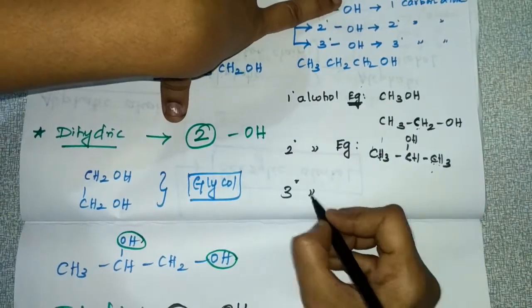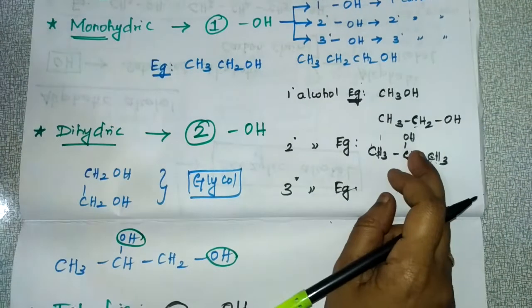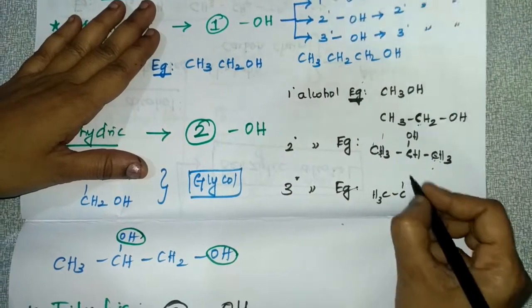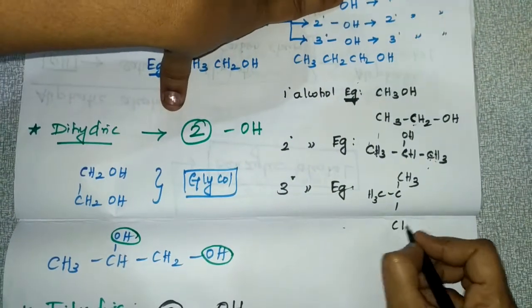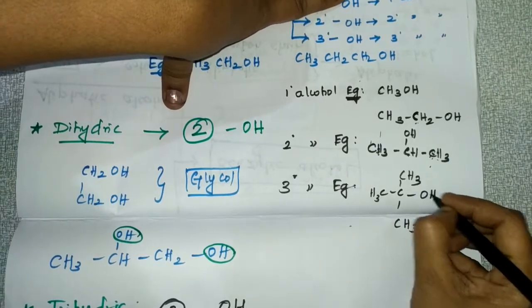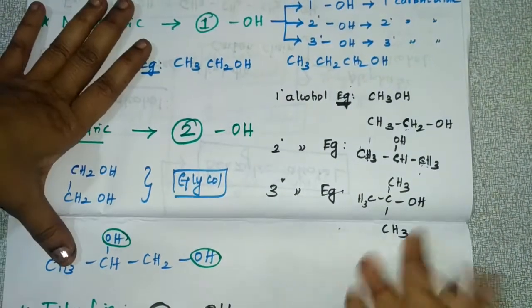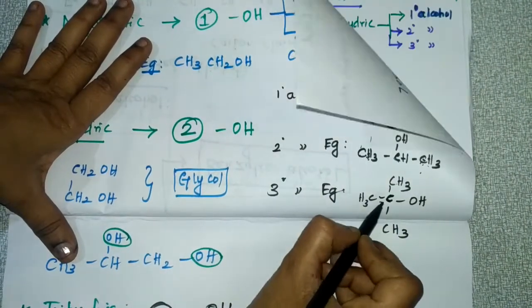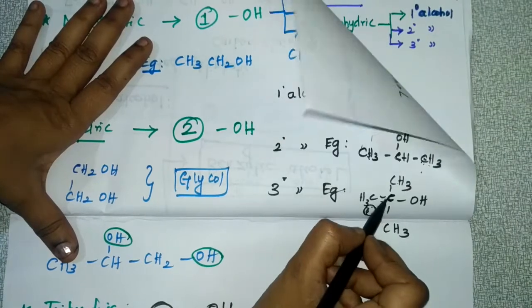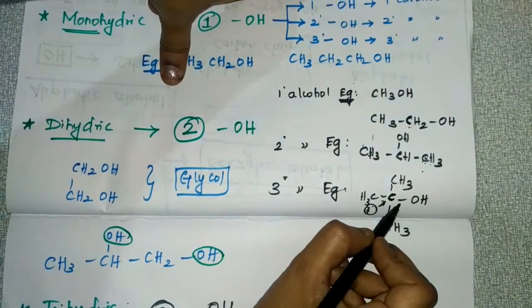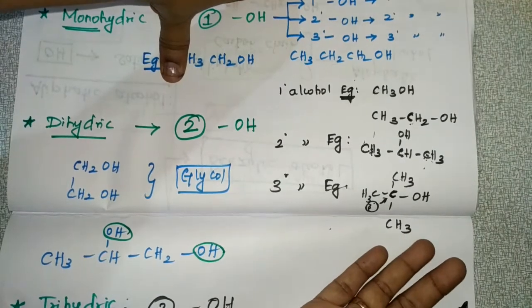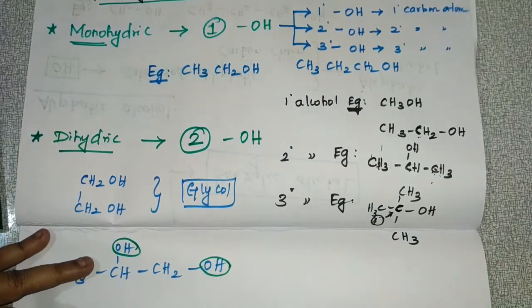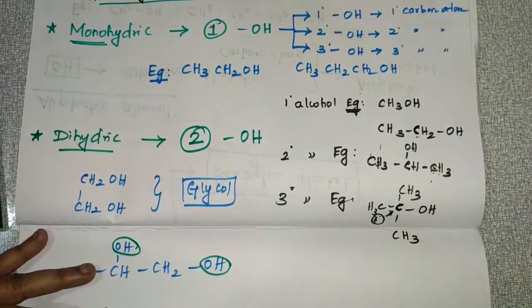And an example for tertiary alcohol is CH3, CH3, CH3OH. So this is an example for tertiary alcohol. This carbon atom is attached to three other carbon atoms. So this is a tertiary carbon atom, and to this tertiary carbon atom the OH group is attached. So this is the example for tertiary alcohol. Okay, so this is the classification of monohydric alcohol.